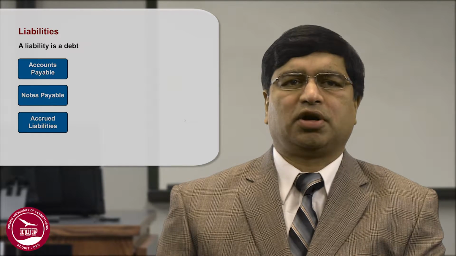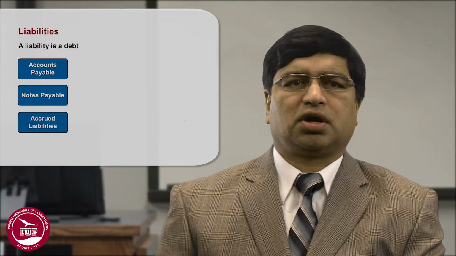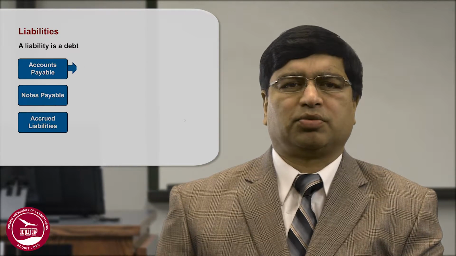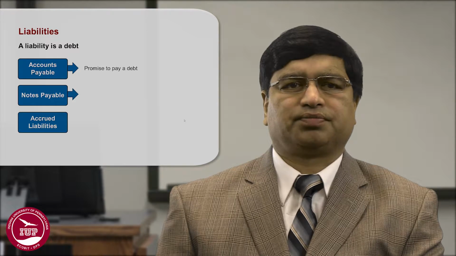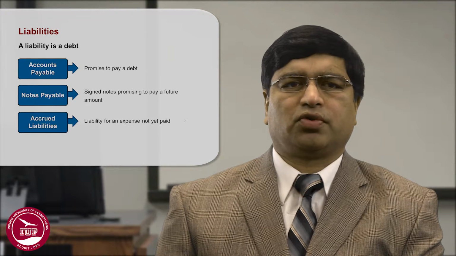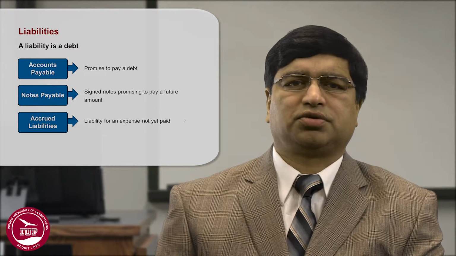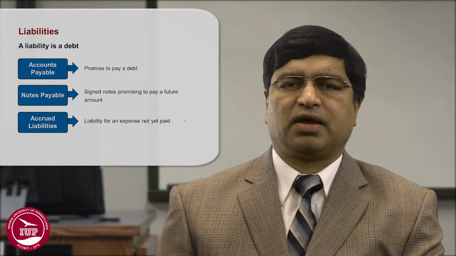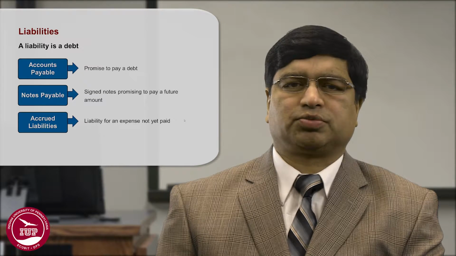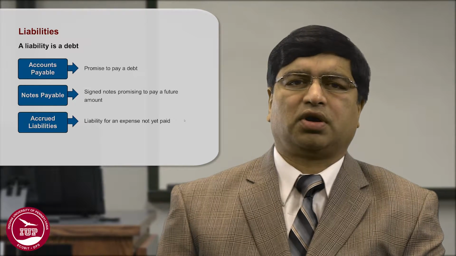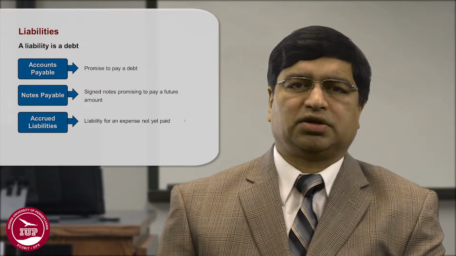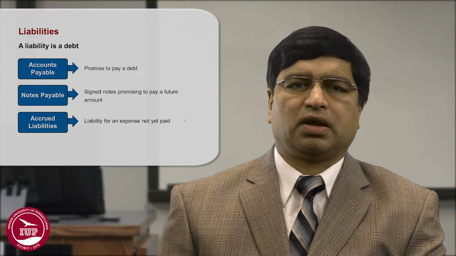In terms of liabilities, some of the current liabilities are accounts payable. For the accounts payable, this is a promise to pay a debt. In terms of notes payable, it is the opposite of the notes receivable. In this case, you have promised to pay someone in the future a certain amount at a certain time and at a certain rate of interest.